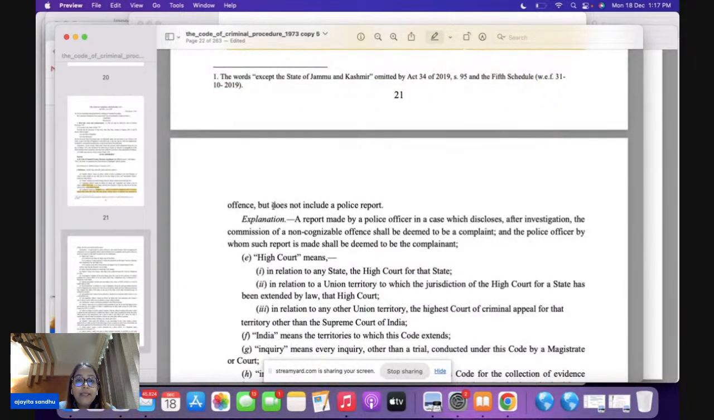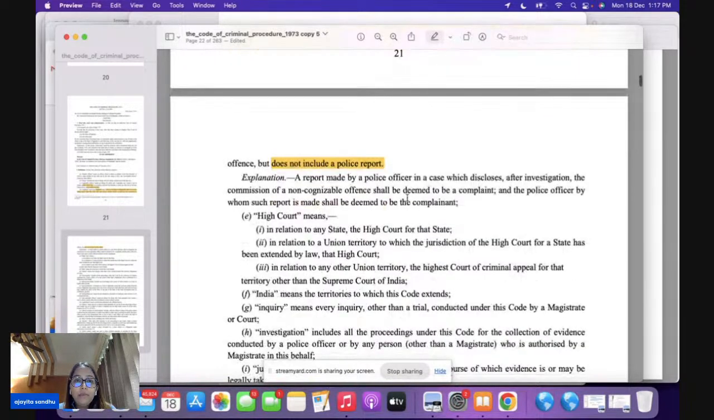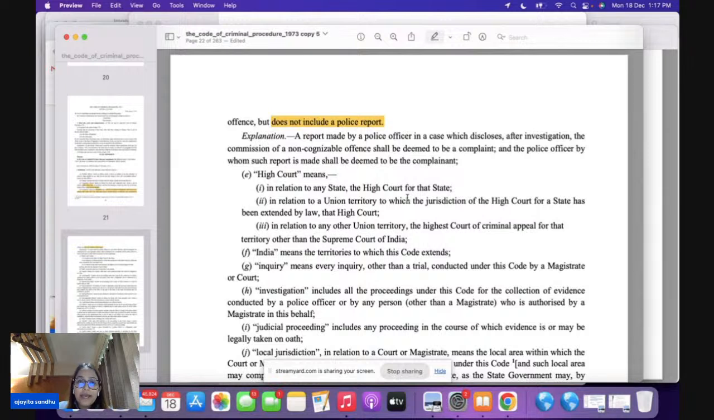But a complaint does not include a police report. So you have to underline this also, this is very important, that a complaint does not include a police report. Now, moving on, if you come to the explanation here, the explanation makes it very clear that once, after investigation, we get to know that it is a non-cognizable offense.